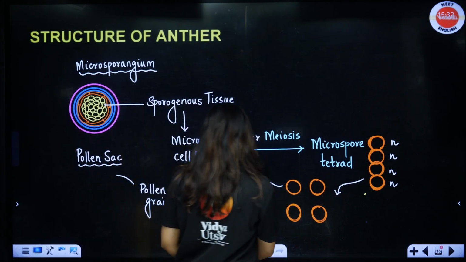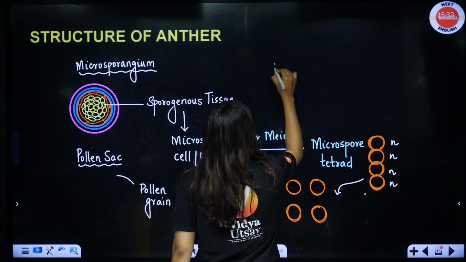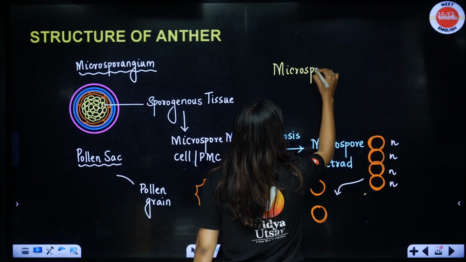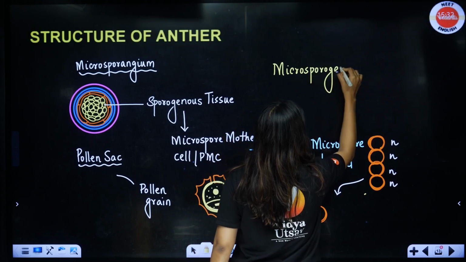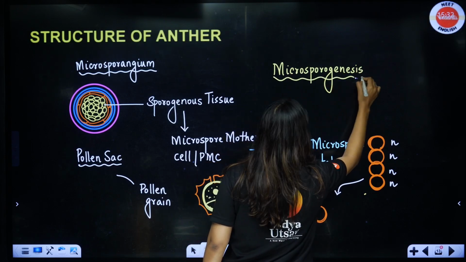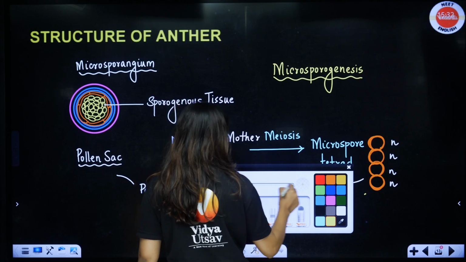This is what is called microsporogenesis. That means formation of, okay, write the definition. Definitions are important for you.